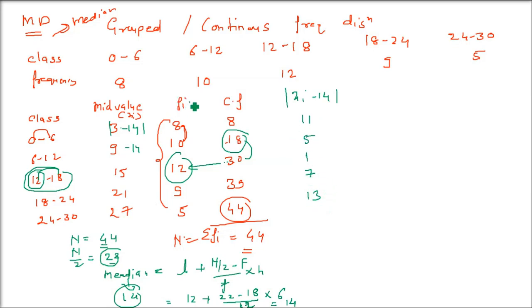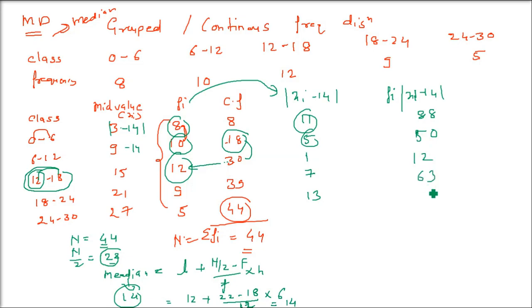One more thing we have to do, because frequencies are given. You have to multiply the frequency column with this column, so let me write it, fi into xi minus 14. So 8 into 11, 88; 10 into 5, 50; 12 into 1, 12; 9 into 7, 63; 5 into 13, 65. Now let us add it. Sigma fi into xi minus 14. Add this. This is going to come as 278.